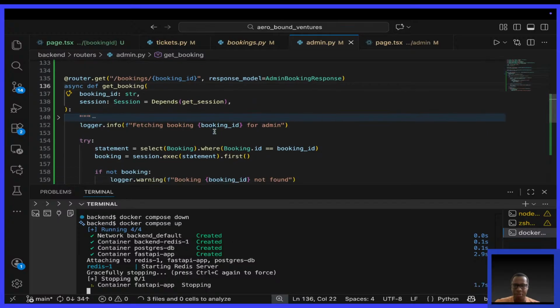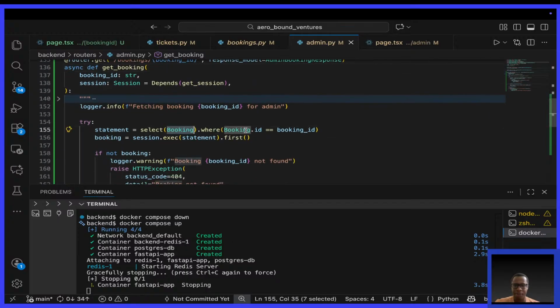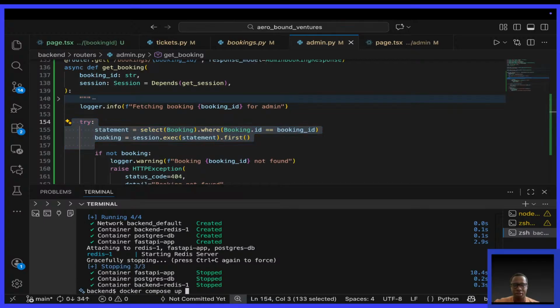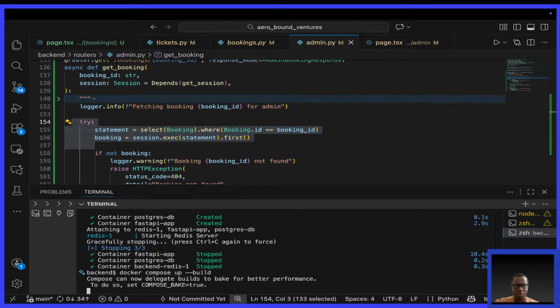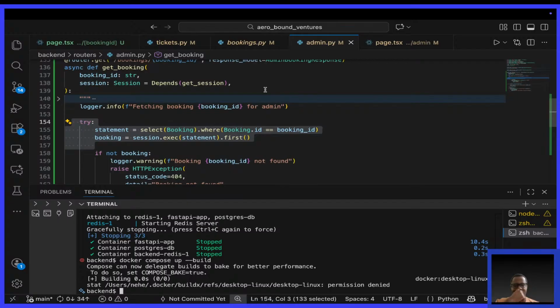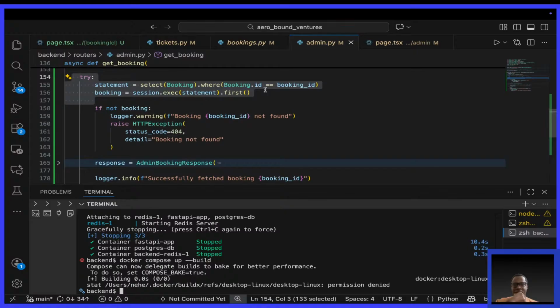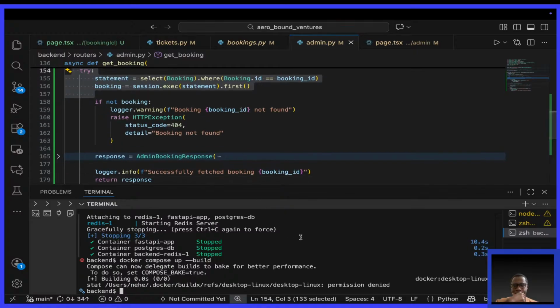First break that. Select booking where booking ID equals that, booking equals to that. But actually all this will has to be that function I've showed you, okay? This will have to be in that function. Starting to wonder. The booking ID is correct. So is it that it has not been picked up? This has not run. Sudo.